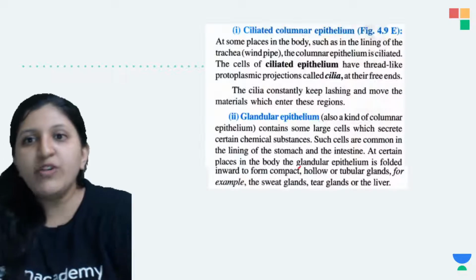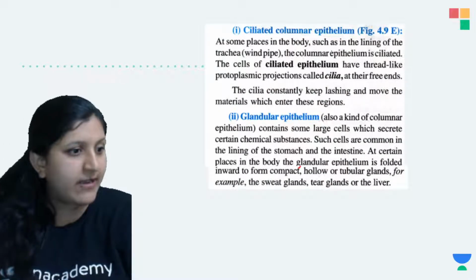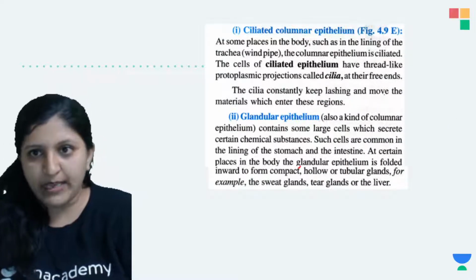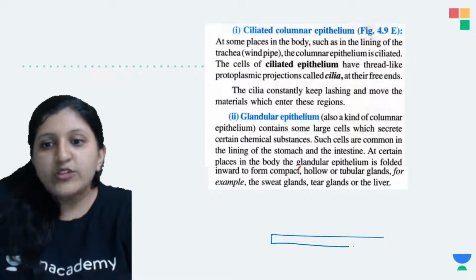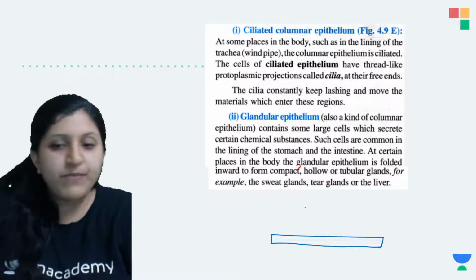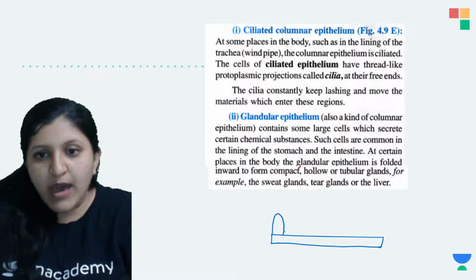Now ciliated columnar epithelium we can find, and glandular epithelium. So what exactly is this one? Let's have a look. There is a basement membrane, then there is columnar epithelium.